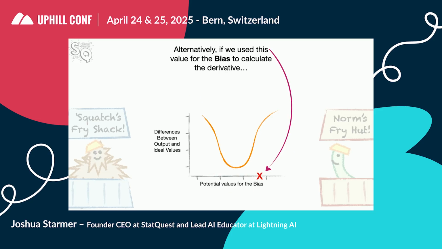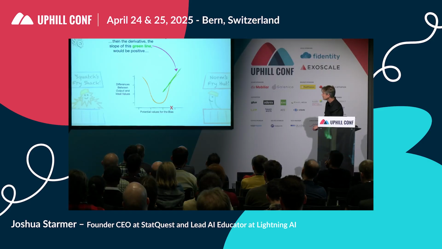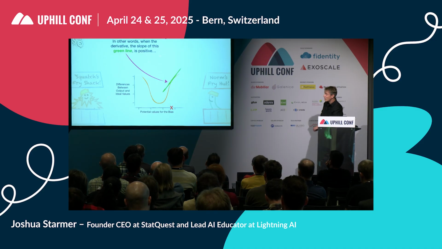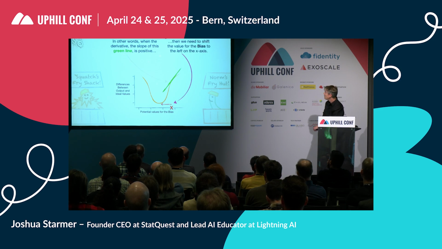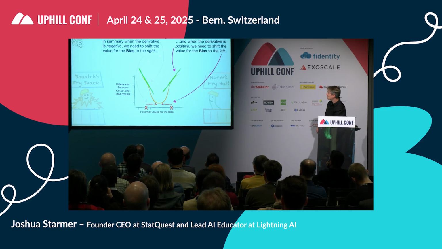Alternatively, if we used this value for the bias to calculate the derivative, then the derivative, the slope of this green line, would be positive, telling us that the optimal value is to the left of the current value for the bias. In other words, when the derivative is positive, then we need to shift the value for the bias to the left on the x-axis. In summary, when the derivative is negative, we need to shift the value for the bias to the right, and when the derivative is positive, we need to shift the value for the bias to the left.